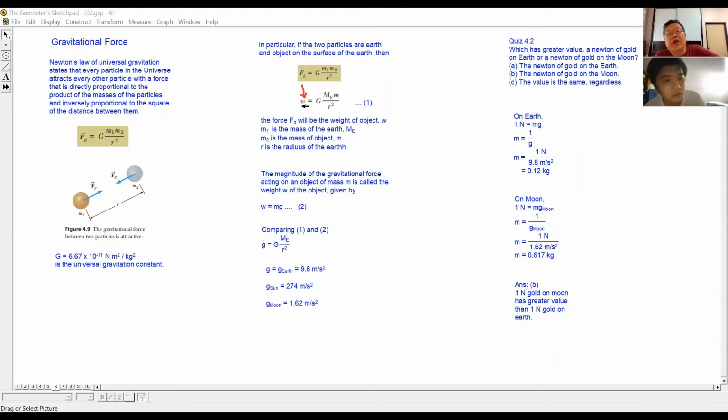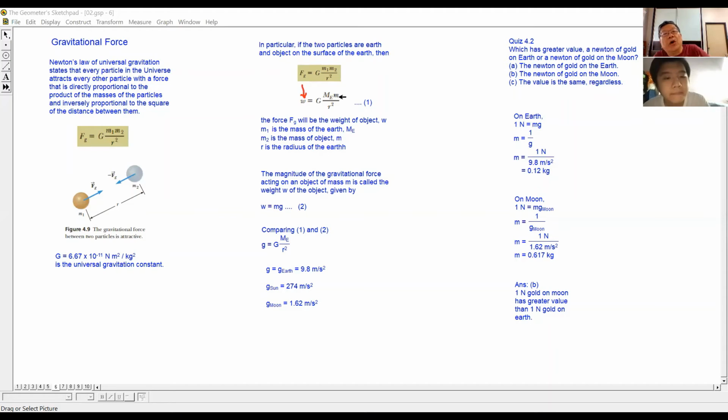So we call it W. So the G will still be the G. The M1 will be the mass of the Earth because the Earth is pulling us.